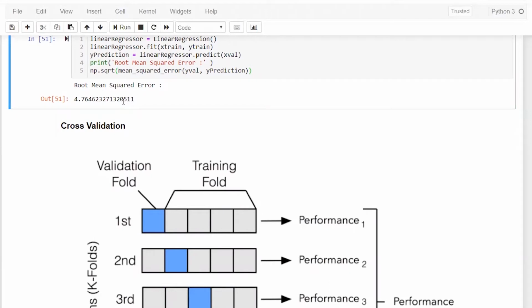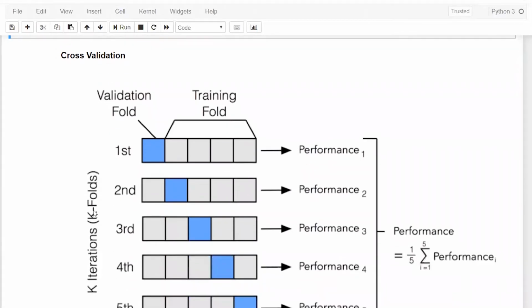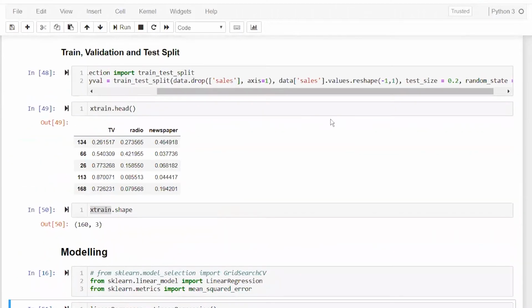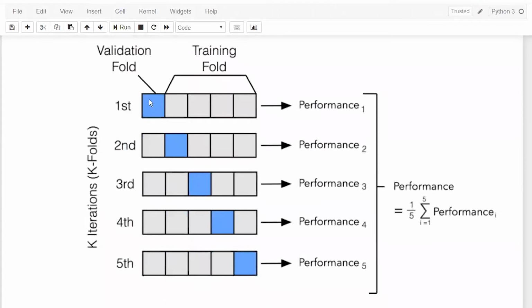I will use cross validation for that. So in that, let's say you take 5 folds. Earlier we were taking 20% as test size. Now it will divide your data differently. Let's say the first 20% block is used for validation and the whole remaining 80% is used for training. Again, it will take the next block as 20%, validate there, and train on the rest of the gray part. And similarly it will continue.